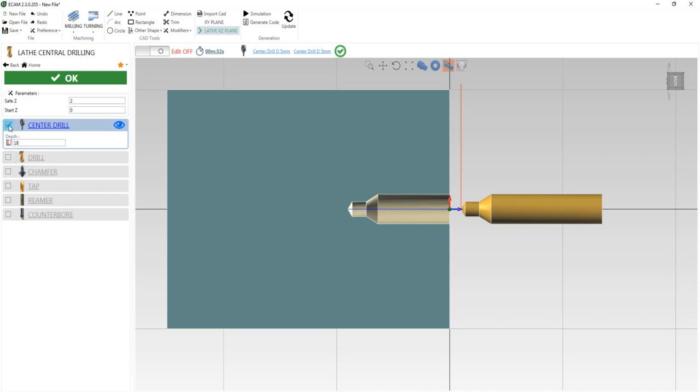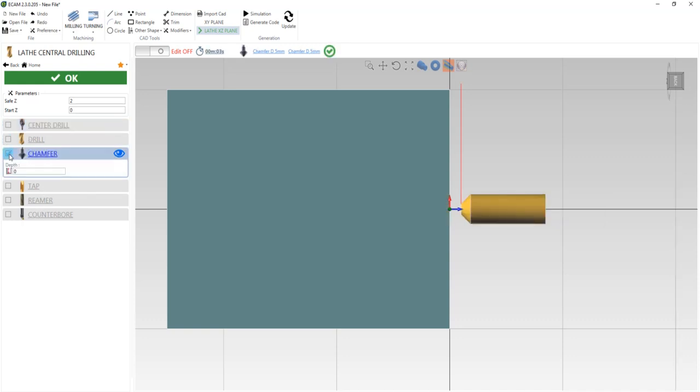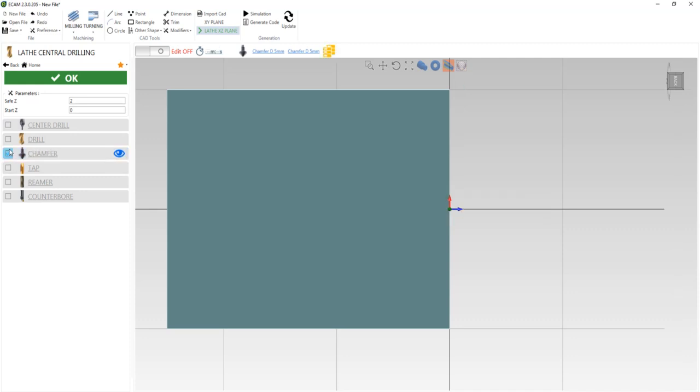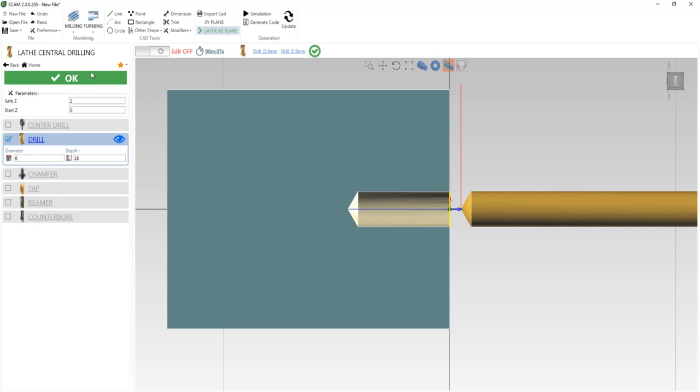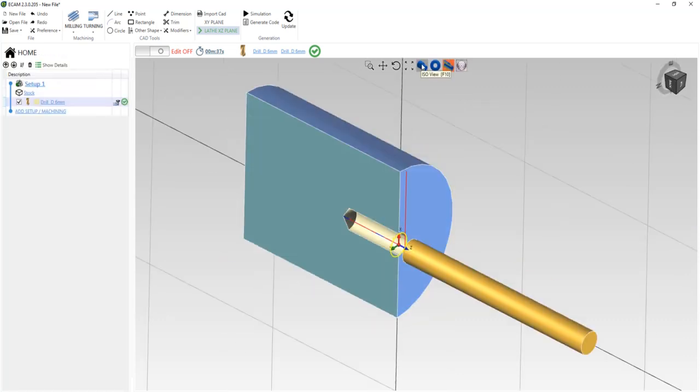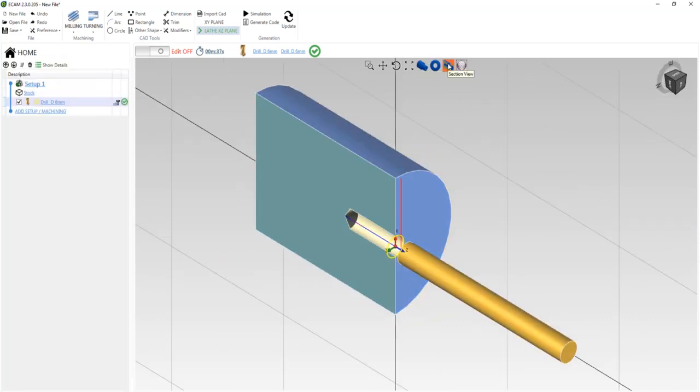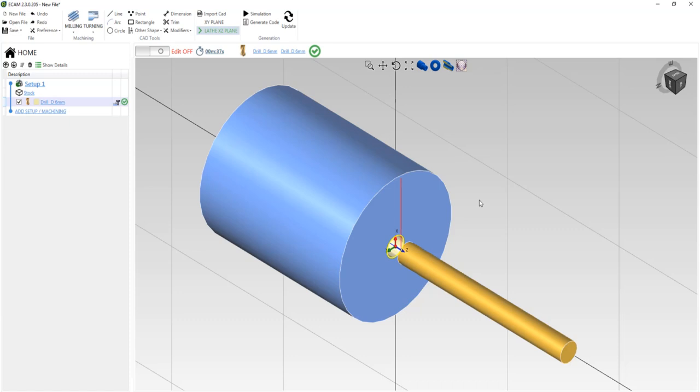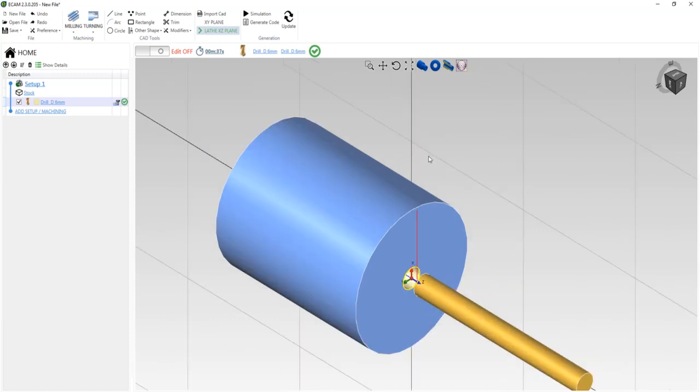Same as central drill, another option is also here like chamfer. The depth value is 18. OK. So now I will click just drill. OK. 3D view and off section view. OK. So this is the drilling program or drilling operation.